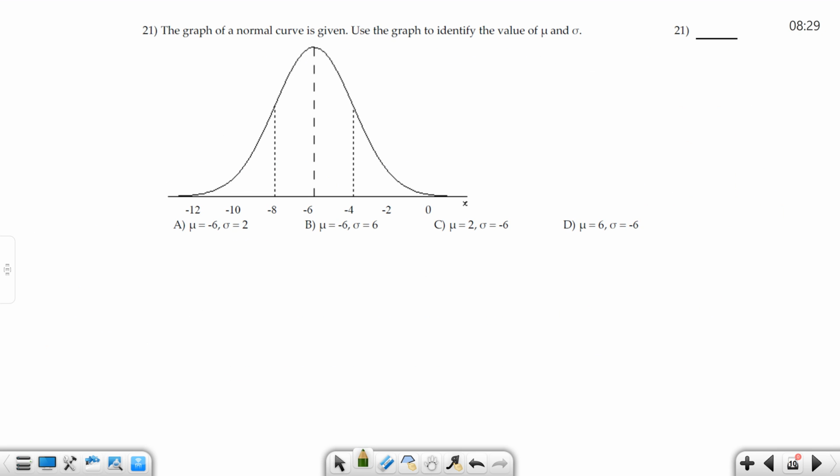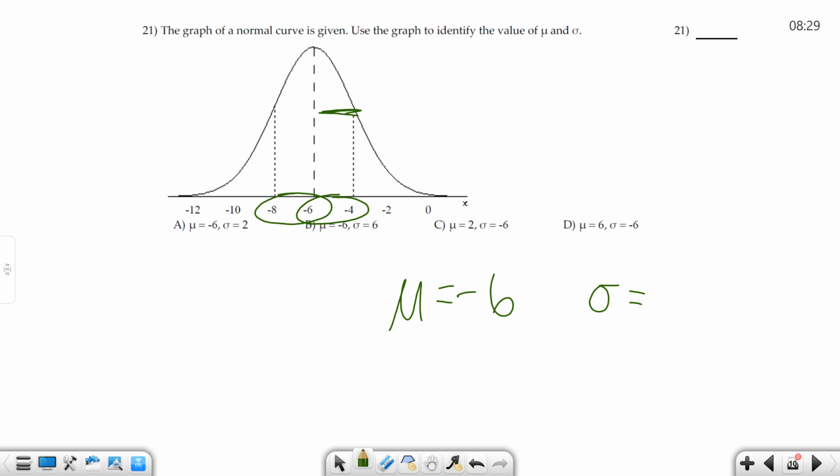Here you have a normal curve, and it says, tell me what mu and sigma are. So what is mu? Mu is the thing in the center. What is mu? -6, right? And then what is sigma? Well, how do I know what sigma is? It shows me 1 standard deviation over, and how far apart are these?